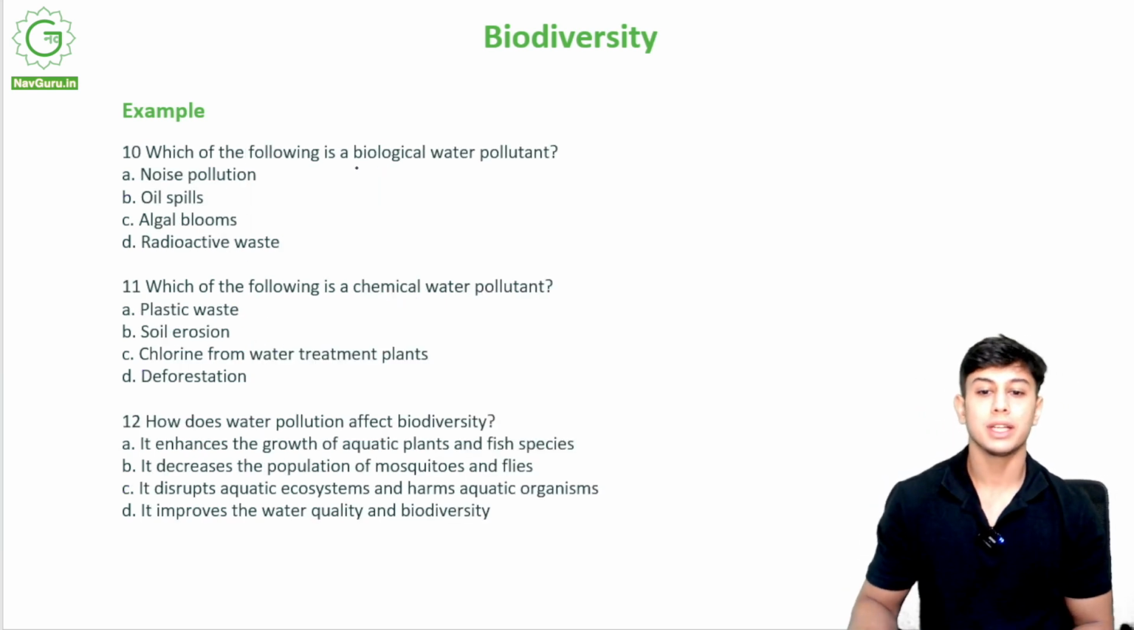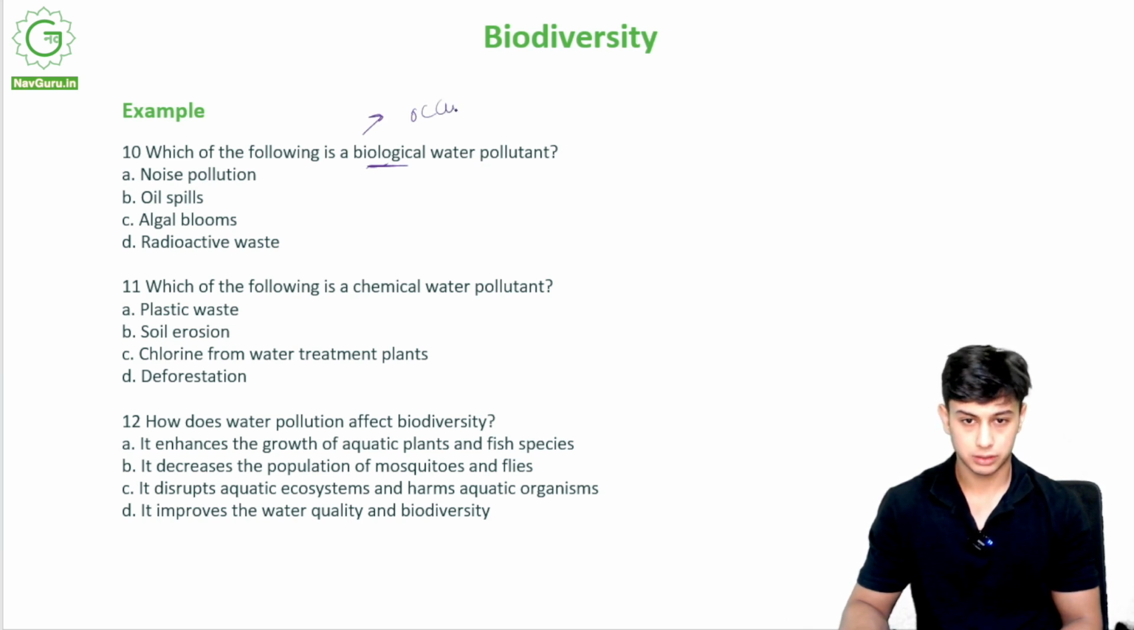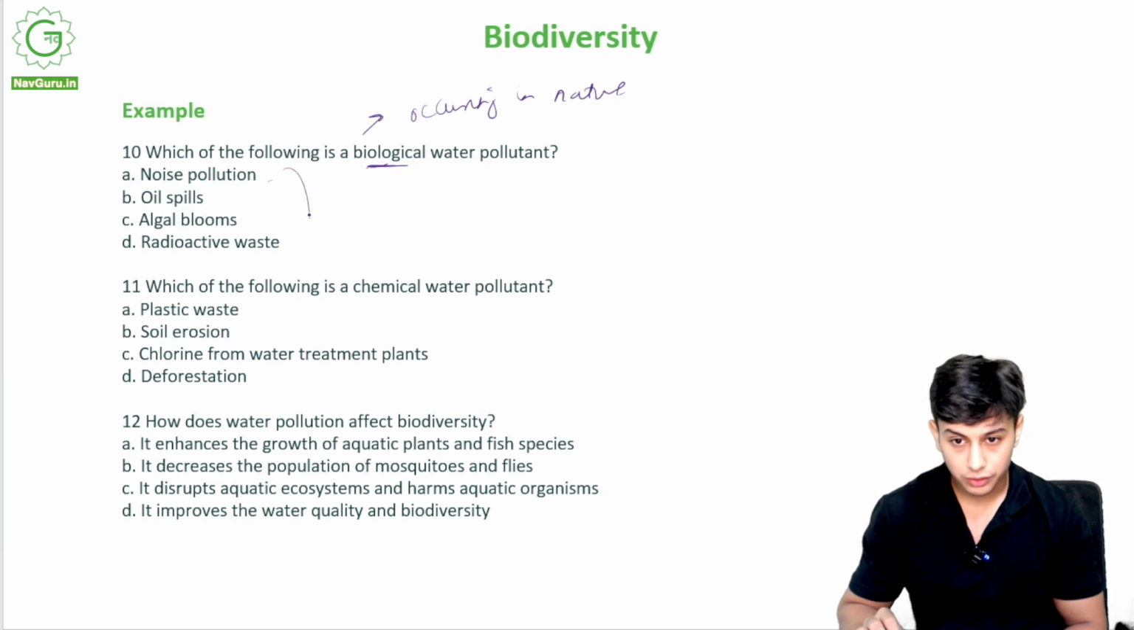Which of the following is a biological water pollutant? Biological means occurring in nature. Now, noise pollution, oil spills, algal blooms or radioactive waste. What is the correct option out of all these? Biological water pollutant, it is algal blooms.